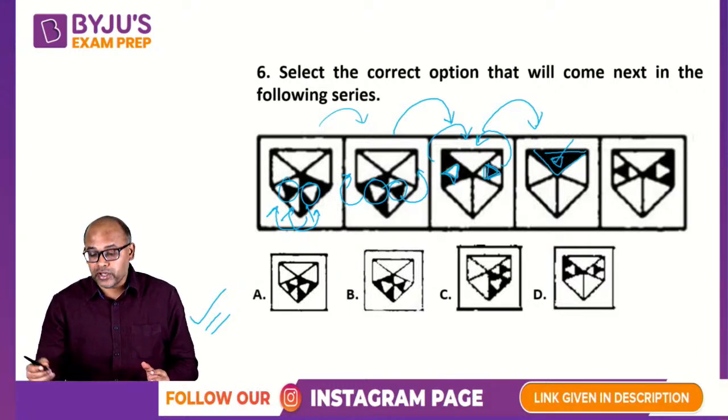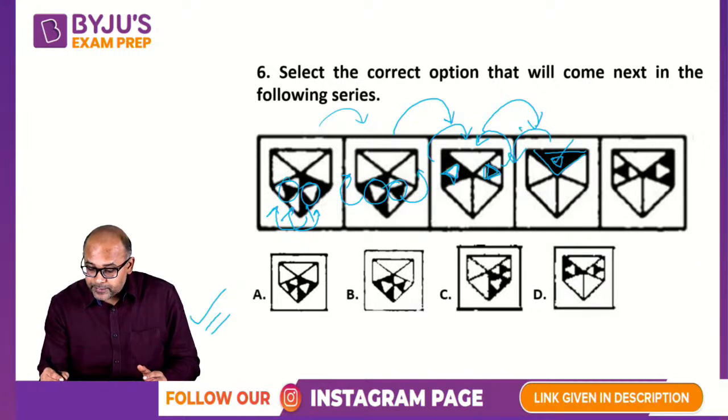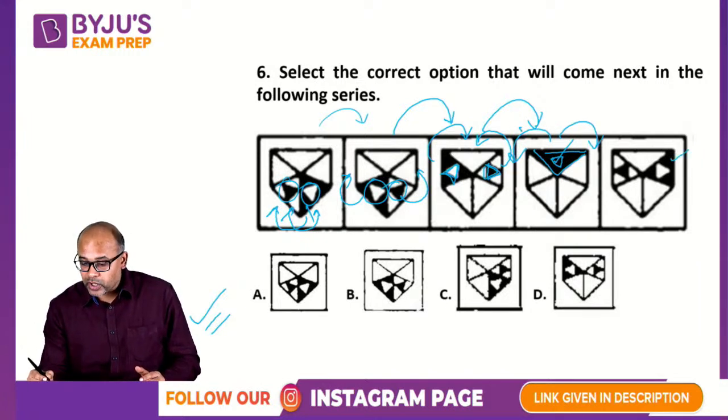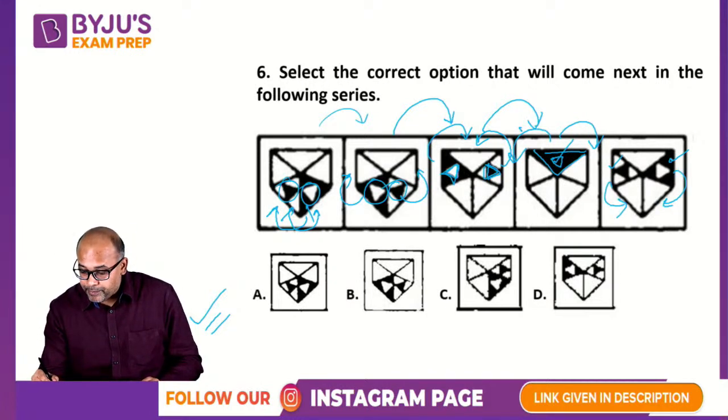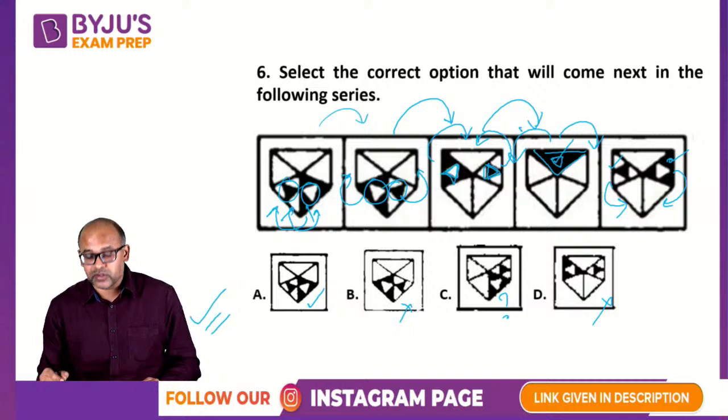Then the journey continues. The white will continue this side. The black will continue this side. So you got black here and white here. Then again black will come here and white should come here. So black background going here means this is the correct answer. This is not black background. This could be black background. This is not black background.